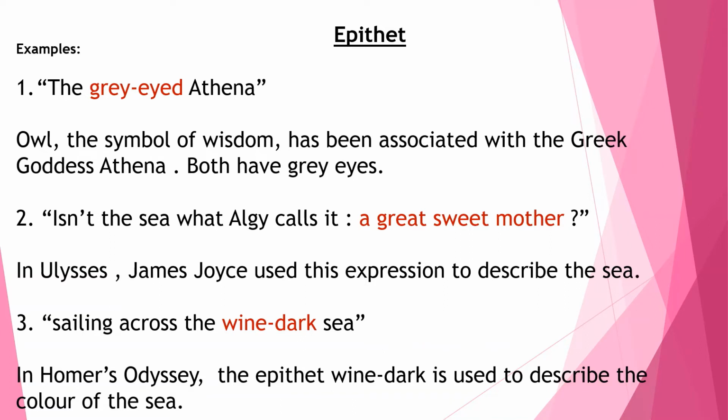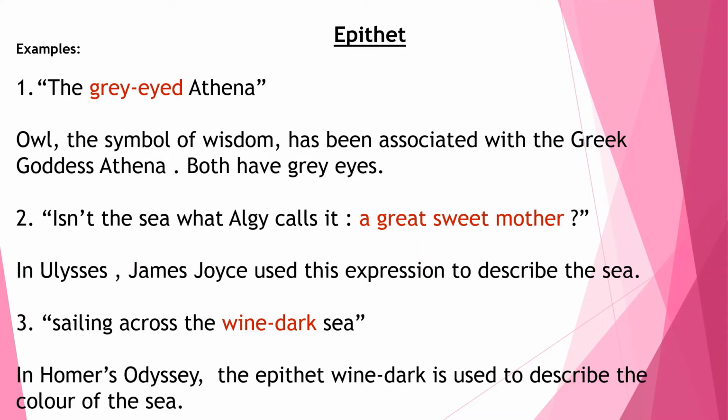The second example: isn't the sea what Algae calls it, a great sweet mother? Now, this is from the novel Ulysses by James Joyce. Here, he has used the epithet a great sweet mother to describe the sea. Okay. Now, this has a lot of